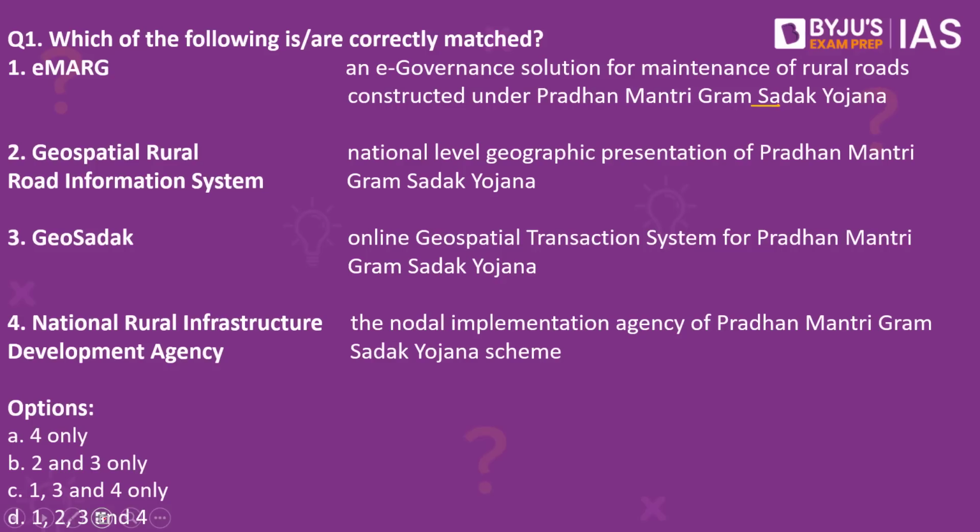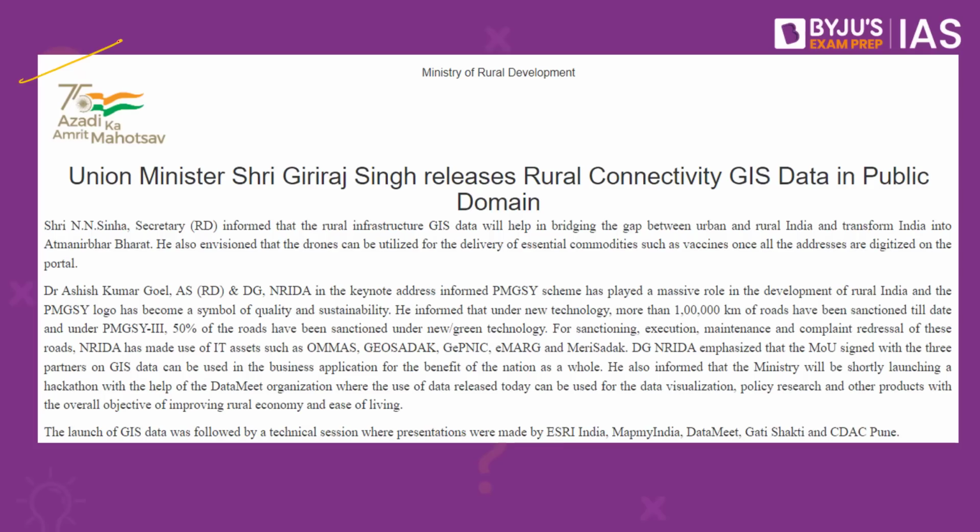Why this question? This article in the PIB today has a reference to the Pradhan Mantri Gram Sadak Yojana and its massive role in the development of rural parts of India, and hence we've taken this question. We all know that this scheme is a nationwide plan in India to provide good all-weather road connectivity to unconnected villages. And it was launched as a part of a poverty reduction strategy. We know that this is a centrally sponsored scheme.